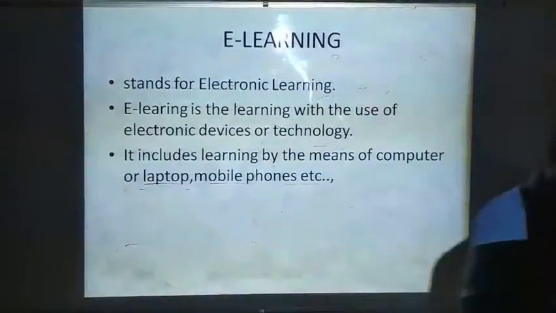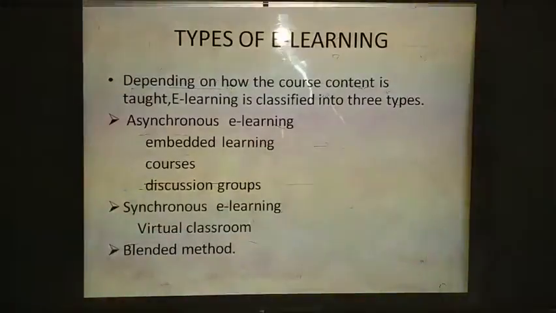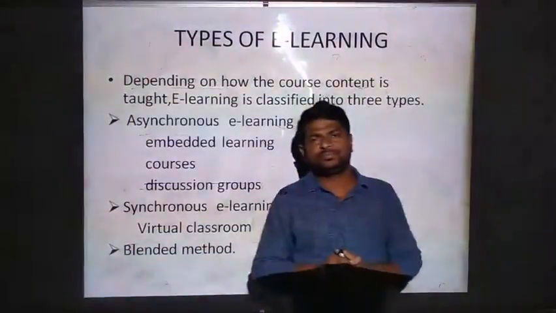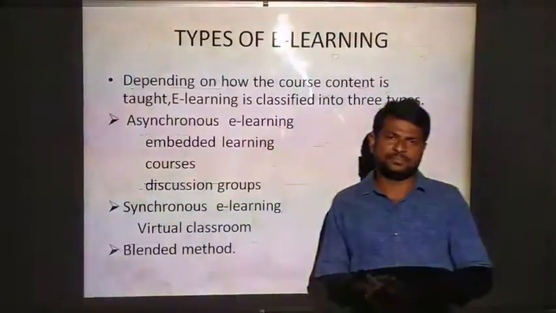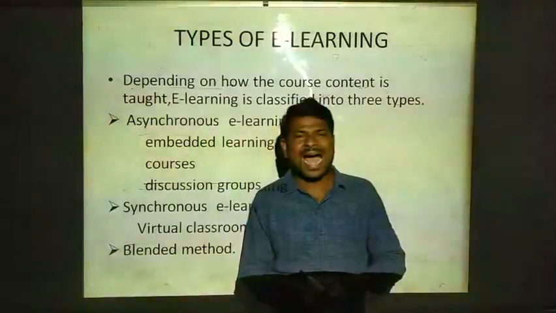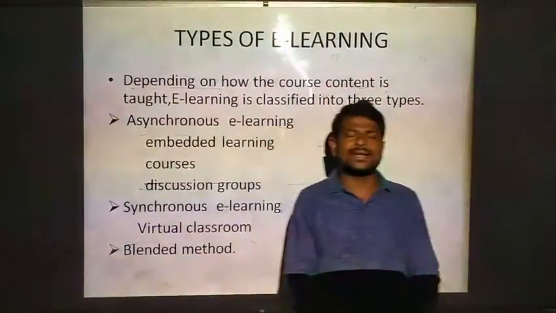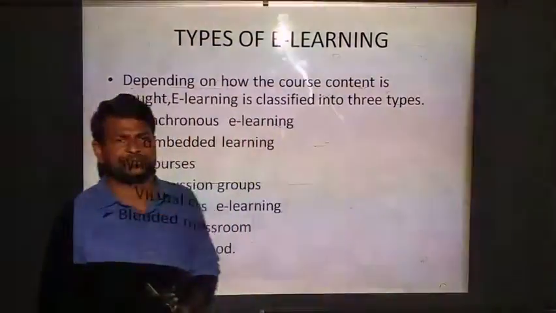Okay, if we see types of e-learning, depending on how the content is taught, e-learning is classified into three types. One is asynchronous learning, second is synchronous learning, and third is blended learning.